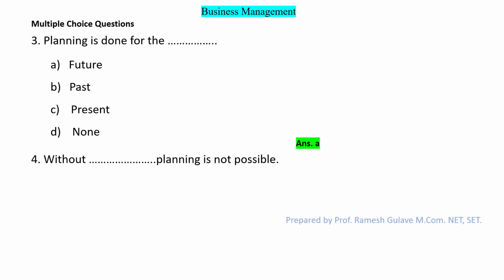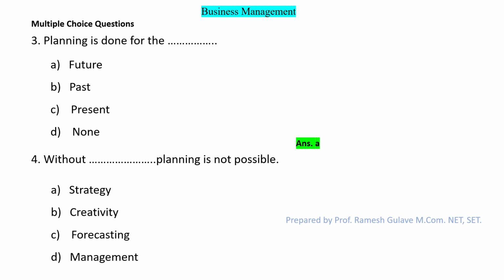Next question says planning is done for the future, past, present, or none. So this is a direct question, and planning is done for the future. Question number 4. Without dash, planning is not possible. So without strategy, creativity, forecasting, and management, these are the options. Here, see students, without forecasting, planning is not possible. So option C is the right answer.